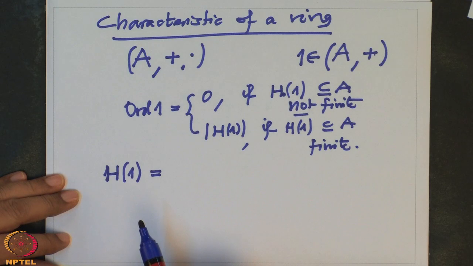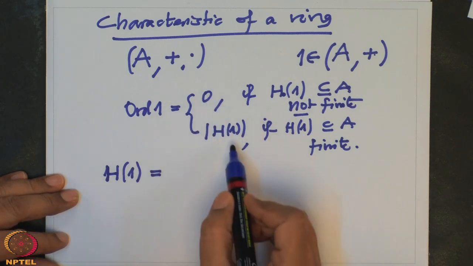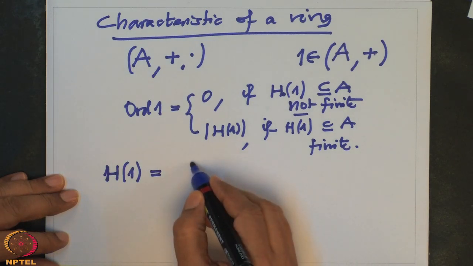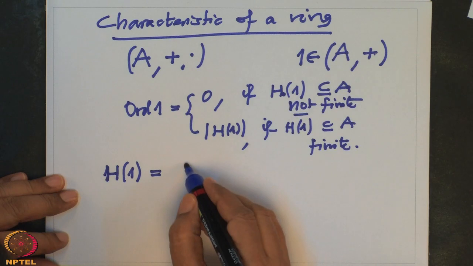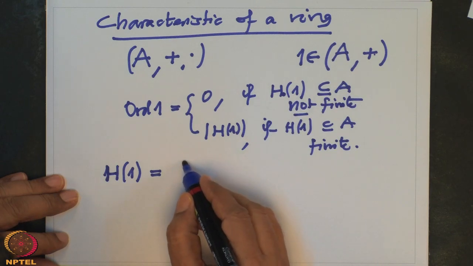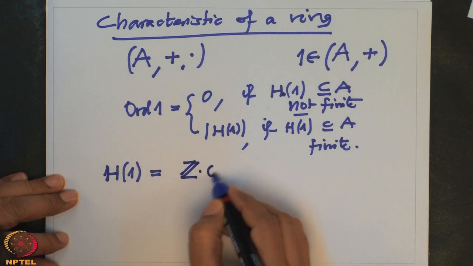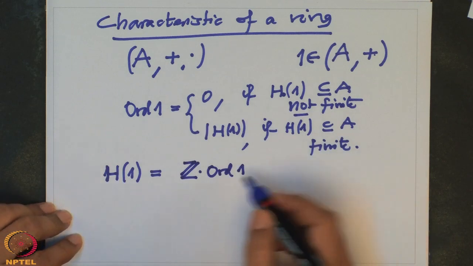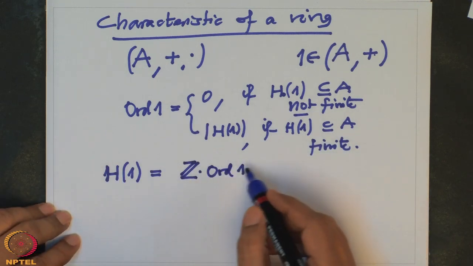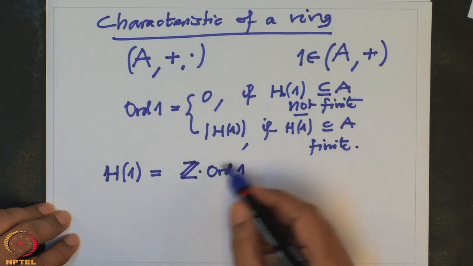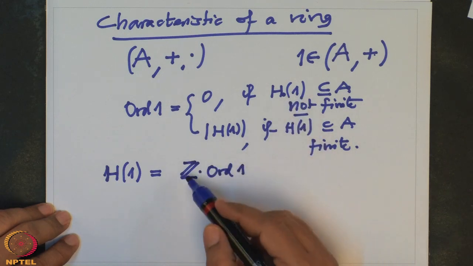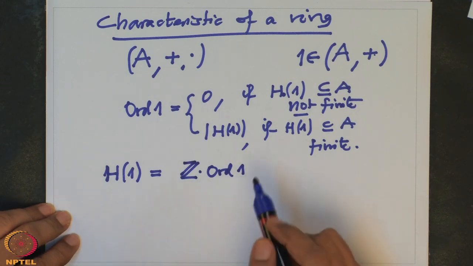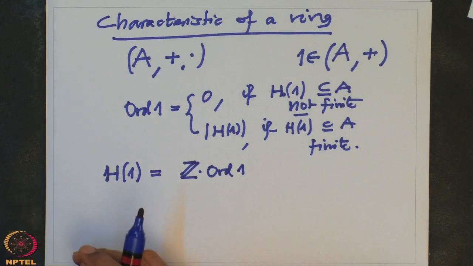So the order of 1 is either 0 or this set. What is H1? H1 is precisely the subgroup of A generated by 1, but that is precisely Z times order 1. That's what we decided, no? So how many times will it go on? If the order of 1 is not finite, it is Z, otherwise it will be some Z mod order.